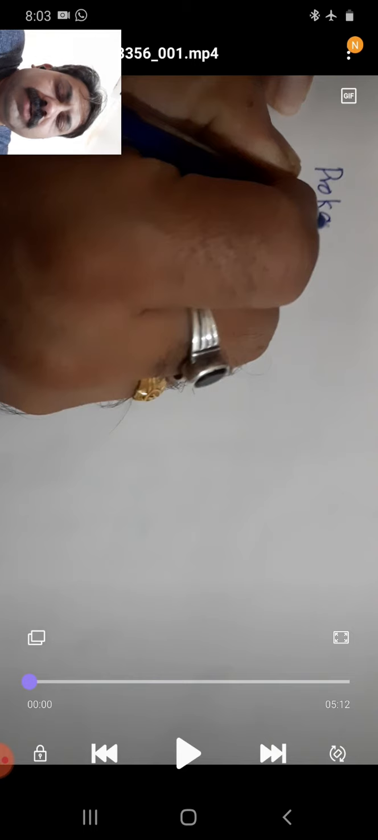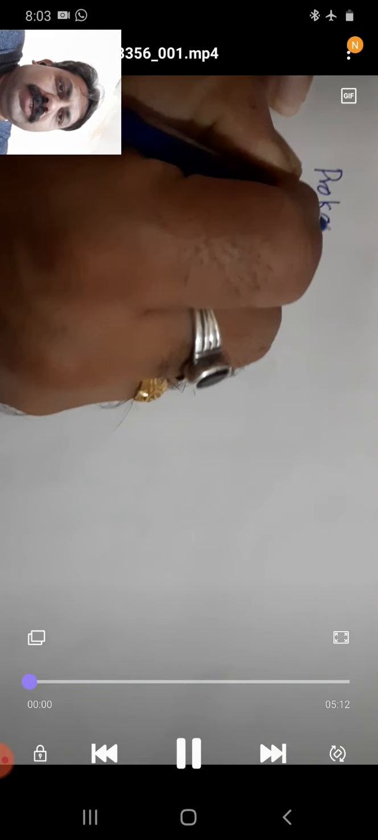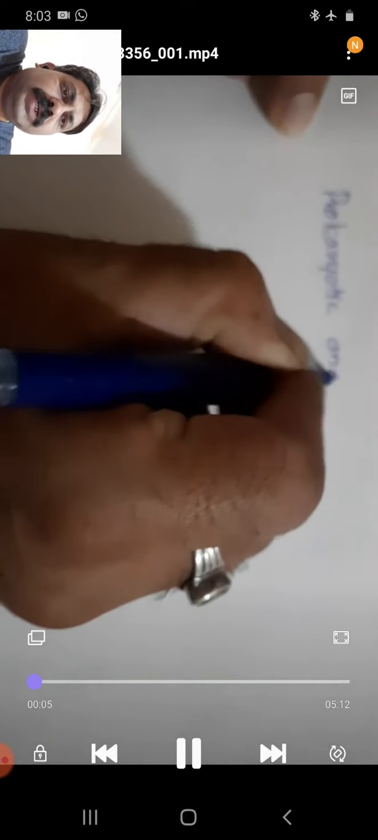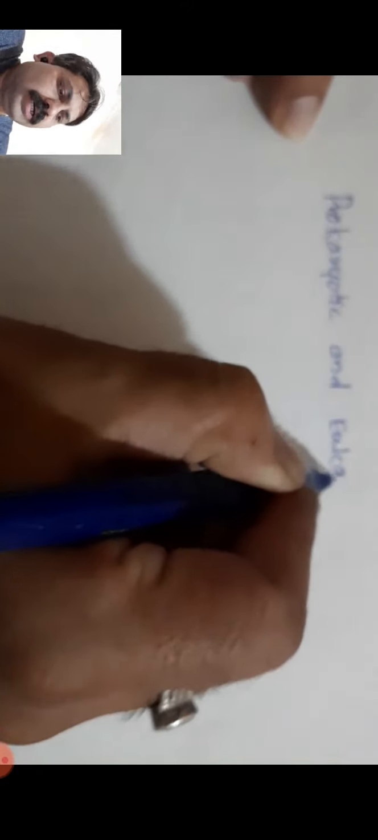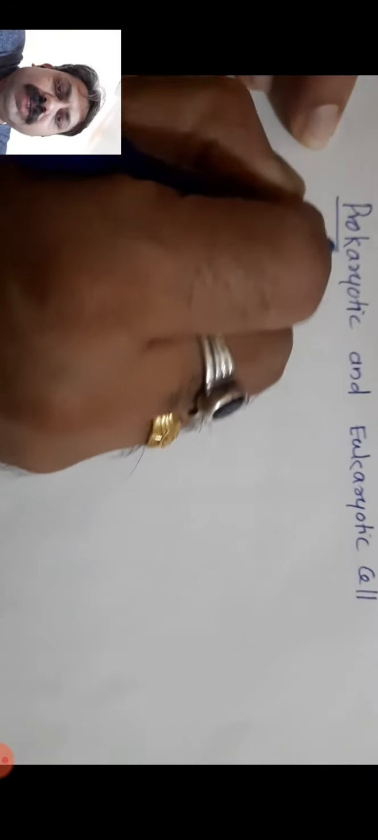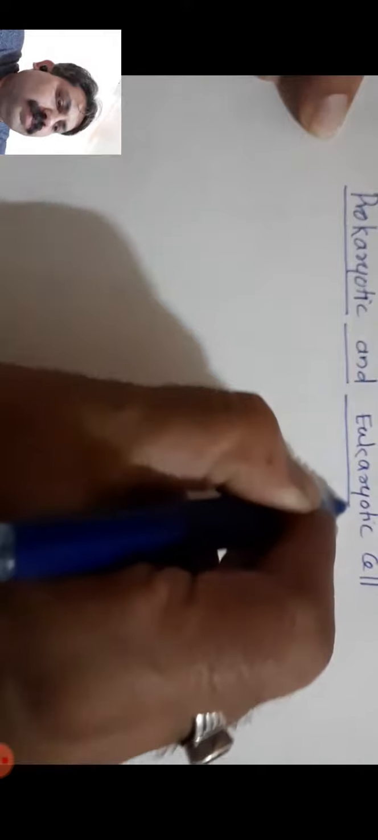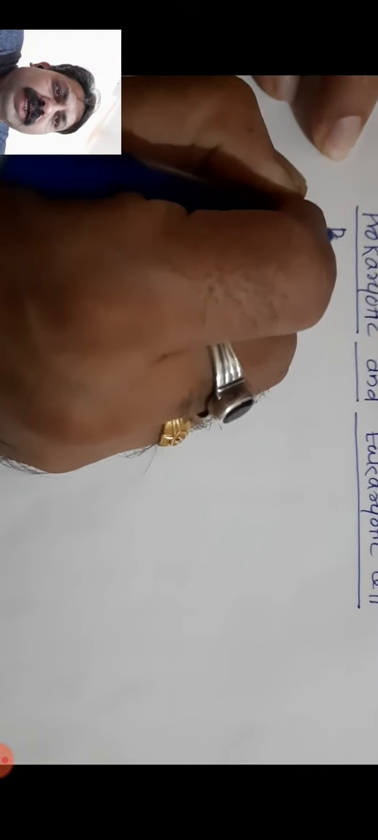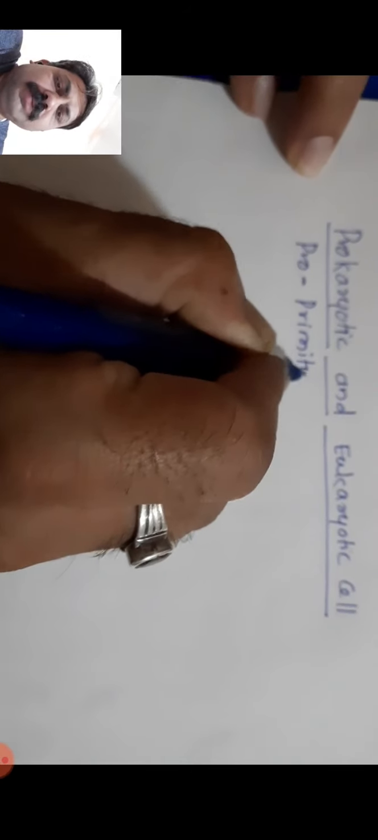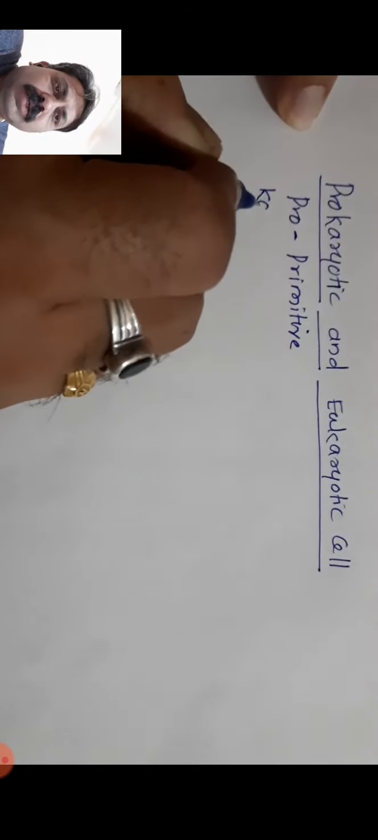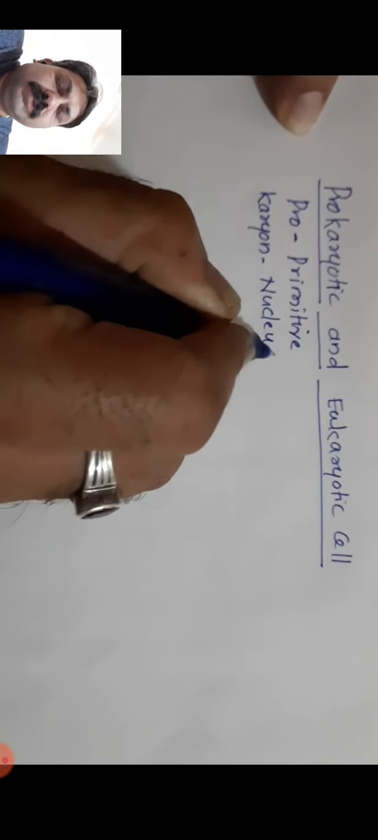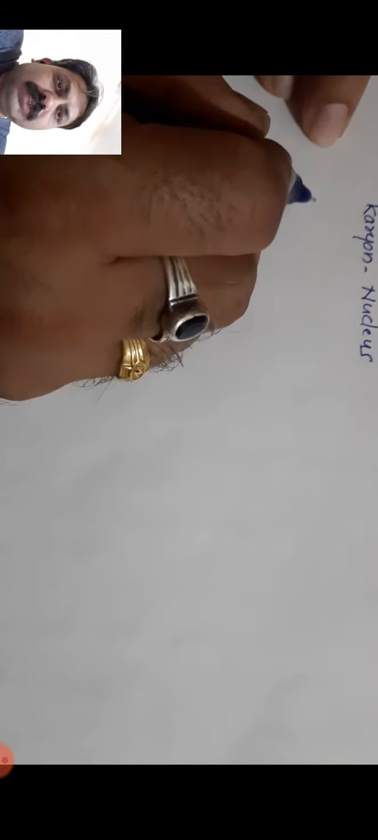start with the prokaryotic and eukaryotic cell. Now, these prokaryotic and eukaryotic cells are the basic cells present in all living organisms, of which the prokaryotic cells are present in all microorganisms, for example, the bacteria, and eukaryotic cells are present in all higher organisms, that is animals, plants, protozoa, likewise.